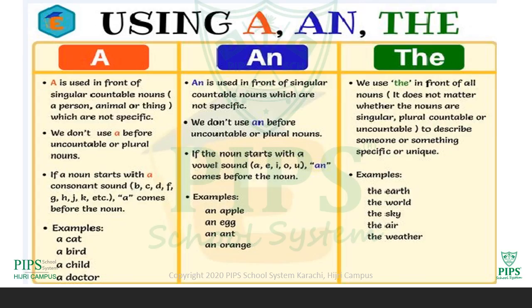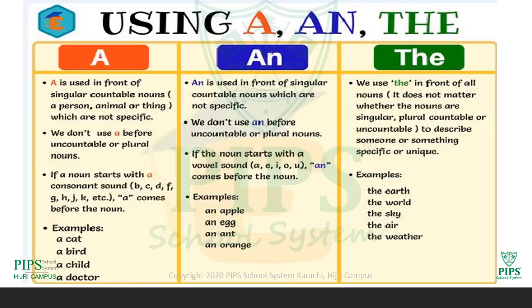Now let's learn something more about a, an and the. When to use a, when to use an, and when to use the. A is used in front of singular countable nouns, a person, animal or thing which are not specific.